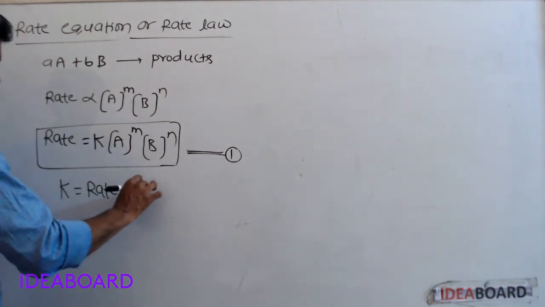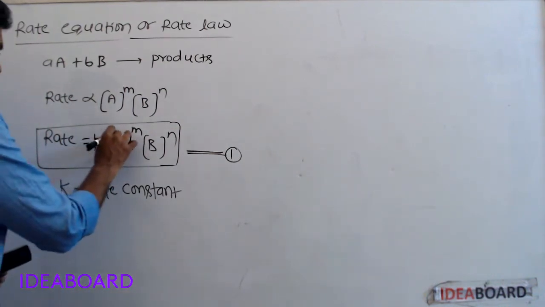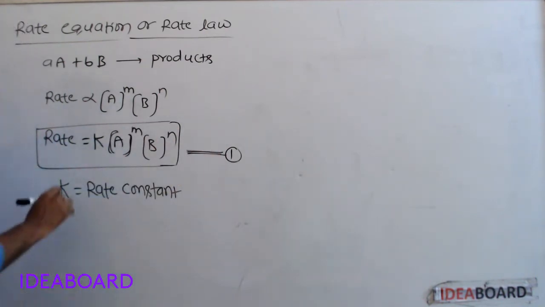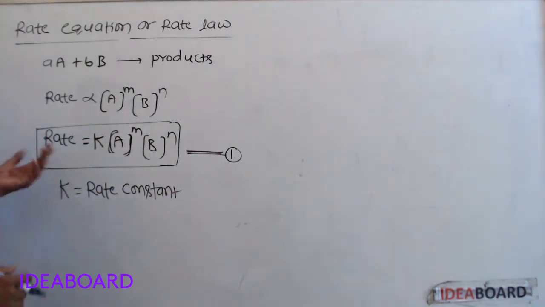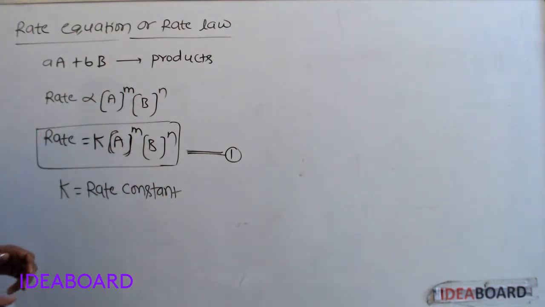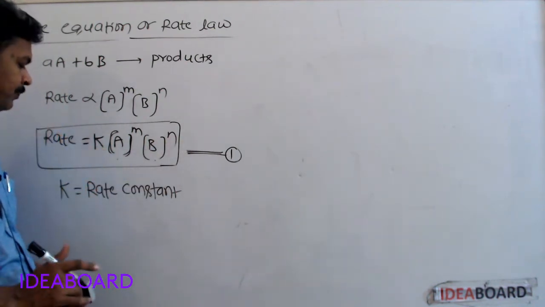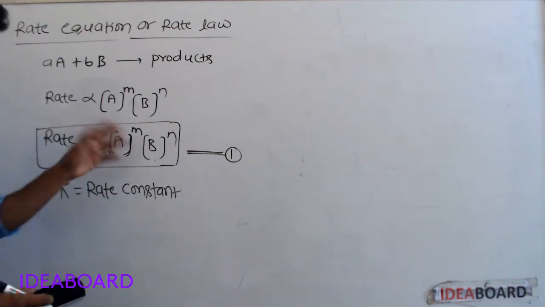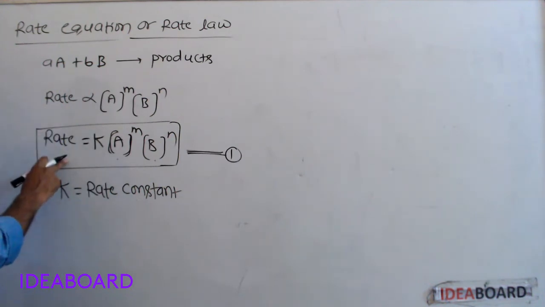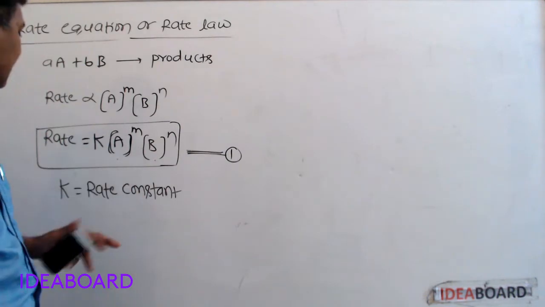Rate constant is nothing but the rate of reaction only, but the condition is that concentrations of reactants must be unity, 1. Rate constant can be defined like this: rate of reaction when concentrations of reactants is unity is called rate constant.